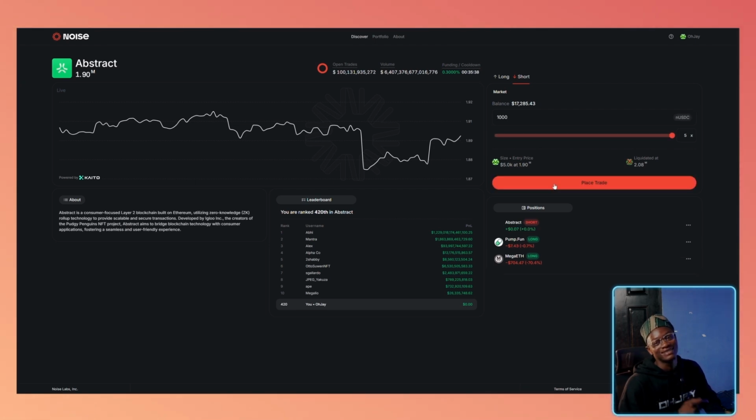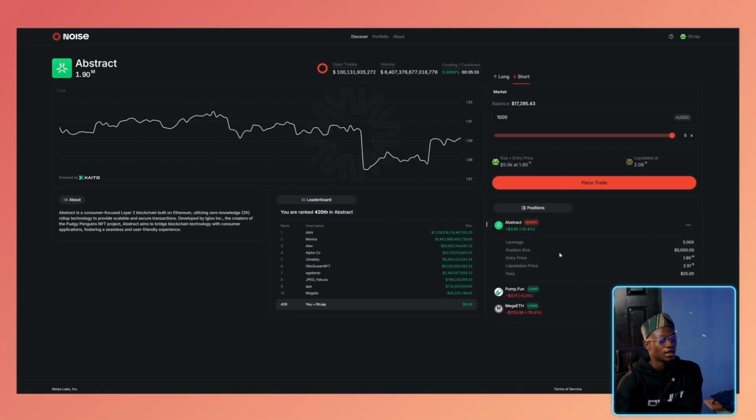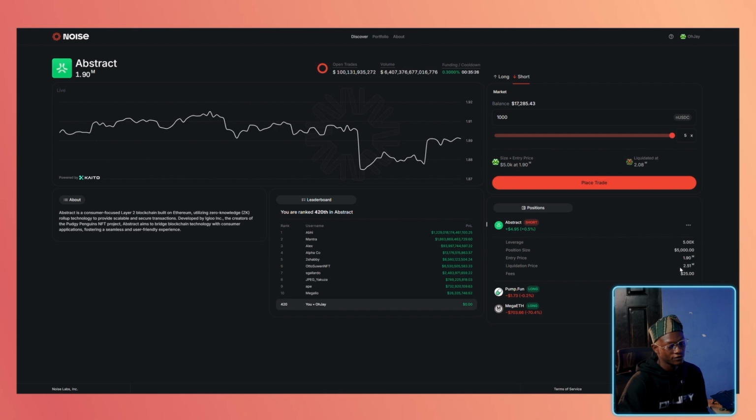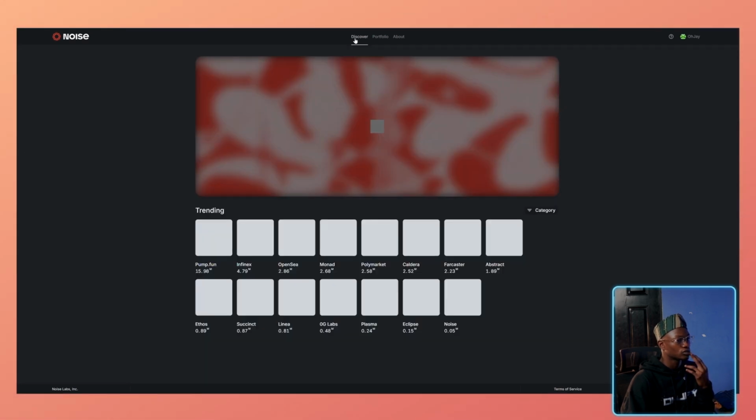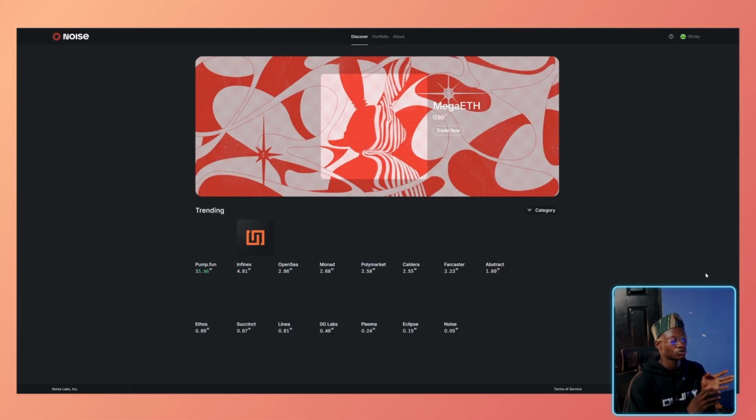Remember, this is MegaETH. Transactions are very, very fast. So right now we've sized in shorting Abstract at 5x, sized in $5,000, liquidation price at 2.51, and fees of $25. This is how easy it is to run around and try to rack up long or short positions on Noise.